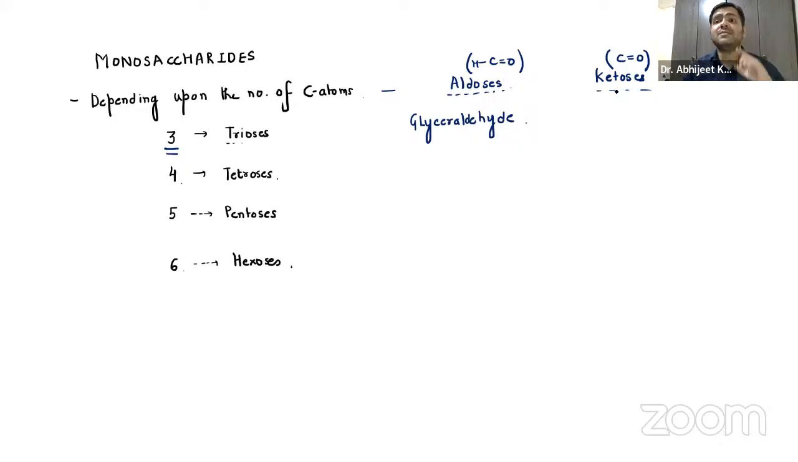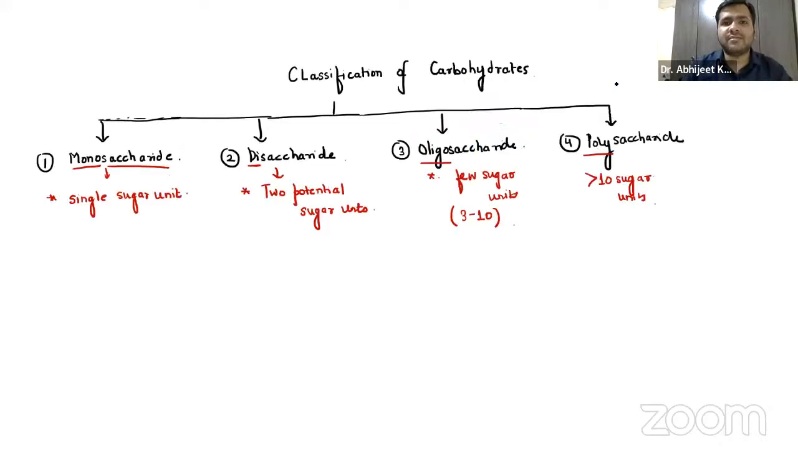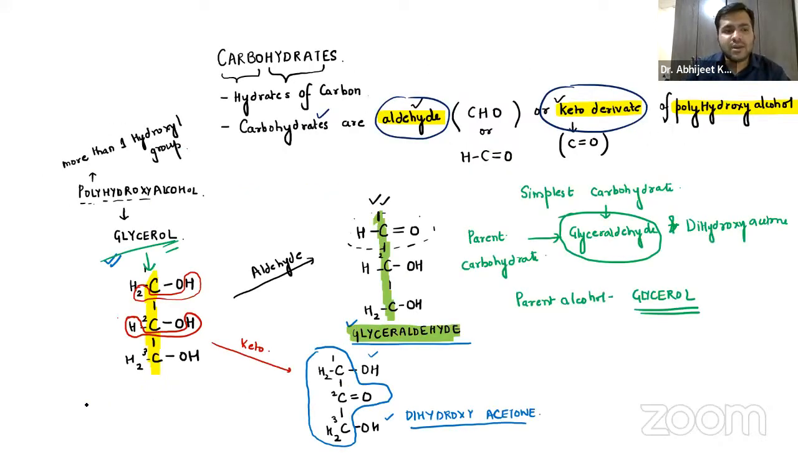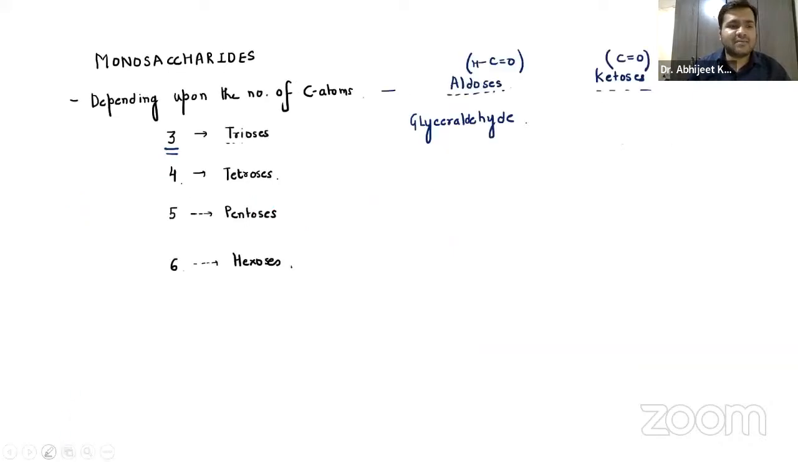And the one which is having this keto group, you can see this keto group over here, right? The keto group is always present at the second carbon. What is the name? It is dihydroxyacetone. I hope it is clear now why we have drawn that part.